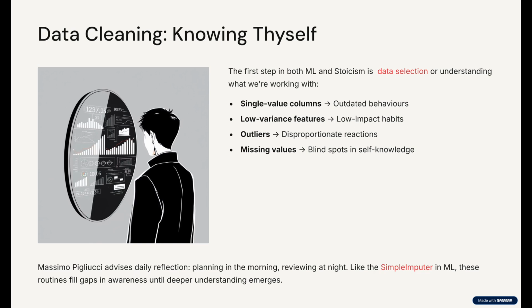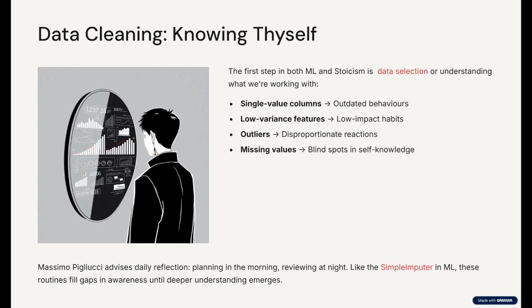The first step is data cleaning, or removing irrelevant values. The single value columns point to outdated behaviors. Low variance features highlight low impact habits. Outliers signal disproportionate reactions to rare events. Missing values reflect blind spots in self-knowledge.